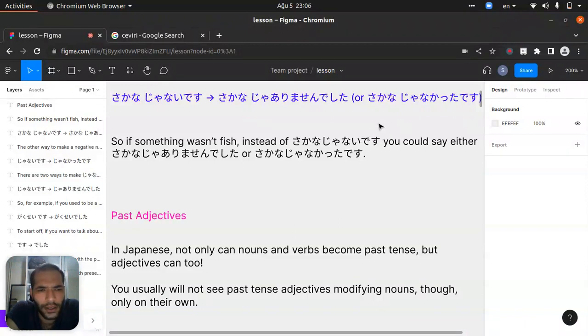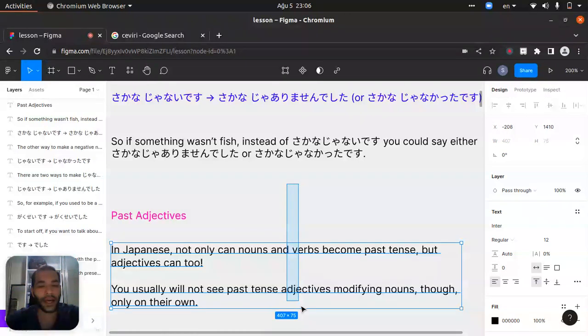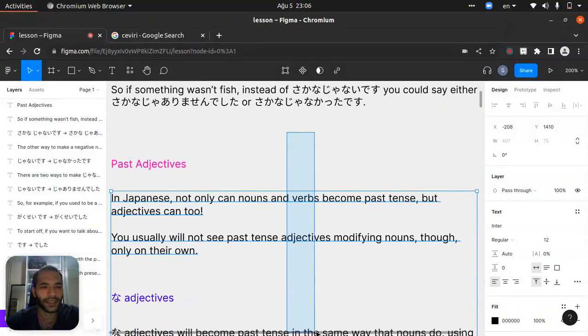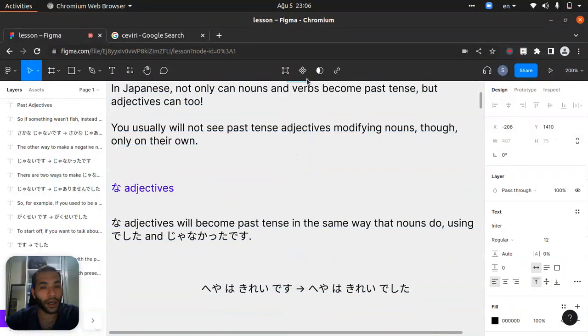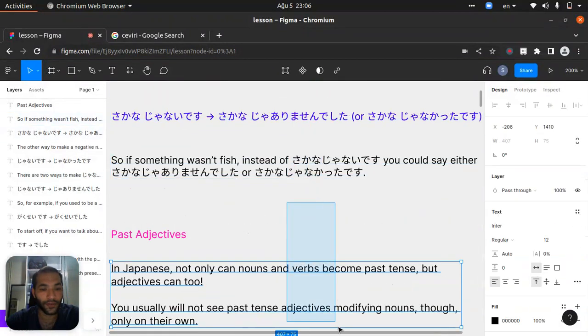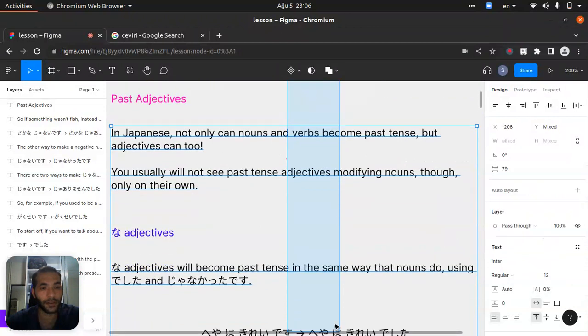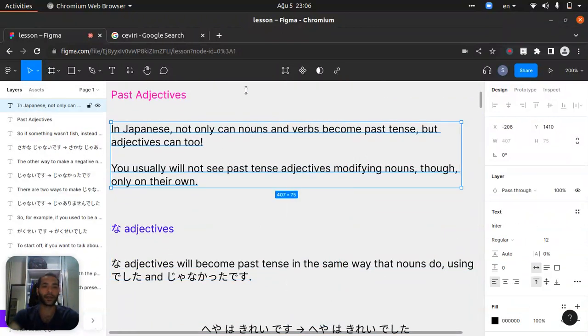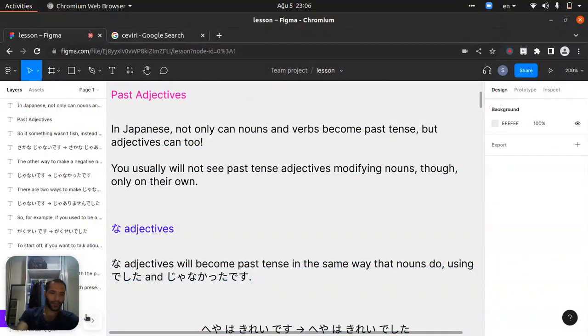Sakana janakatta desu. Katta is coming from kunai, kunakatta. Kunai desu. Past adjectives. Let's start with past adjectives. I hope you got it, right? If you got it, that's perfect because it will be very nice. Past adjectives. We could try to understand it.